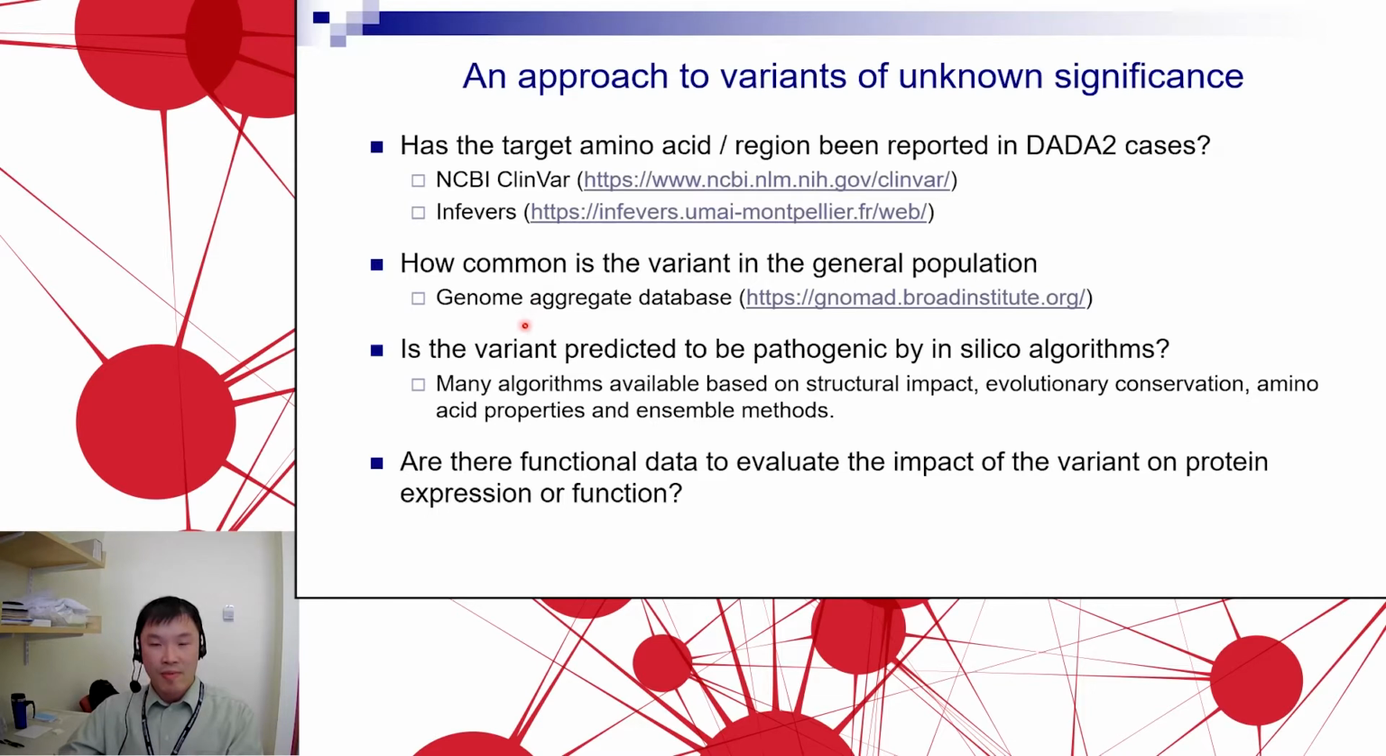Next, I want to know if the variant is predicted to be pathogenic by in silico algorithms. Many of you probably have experience with this, where there are a lot of different algorithms out there that can predict the impact of a sequence variant, typically missense variants, on the gene in terms of function. They are based on the impact on structure, evolutionary conservation, the substitution of amino acid properties, and also some combination of these methods. So there are many out there that you're probably well aware of, like the CADD score, SIFT, PolyPhen, and many more. And lastly, are there functional data available to look at the specific variant of interest? So this is what we can add to this topic.